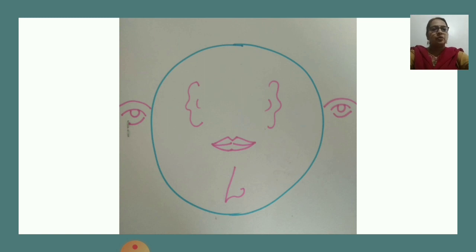Children, just have a look at this picture and try to find out what this picture is of. What all things can you see in this picture? Can you tell me what this picture is of, children? No? Is it so difficult to understand and identify? Yes?